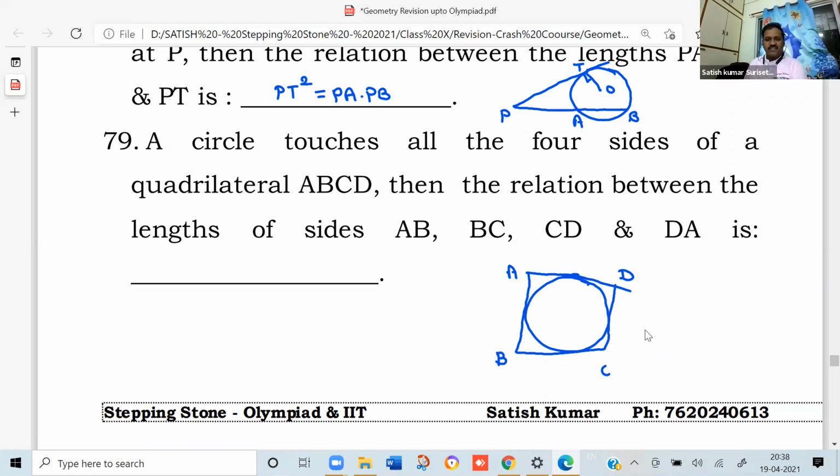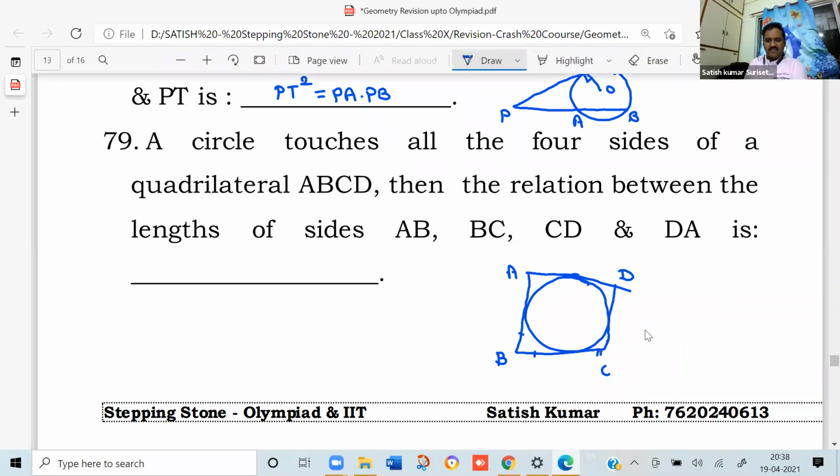Now you know the property that for a circle, the lengths of the tangents drawn from an external point are equal. That means this length will be same as this length, and these two lengths are same, and these two lengths are same, and these lengths are same. So you can prove that the sums of the opposite side lengths are equal. That is AD plus BC can be proved equal to AB plus CD.